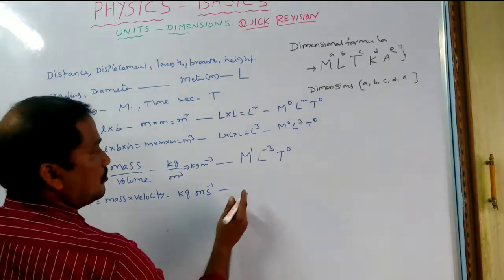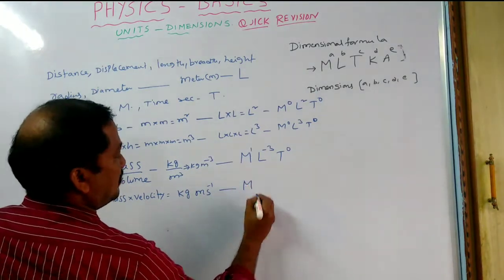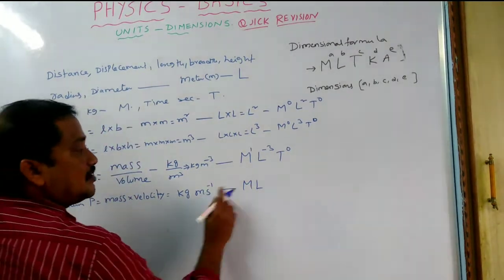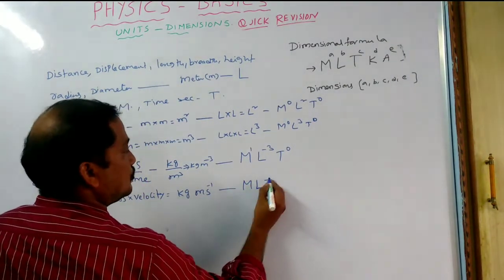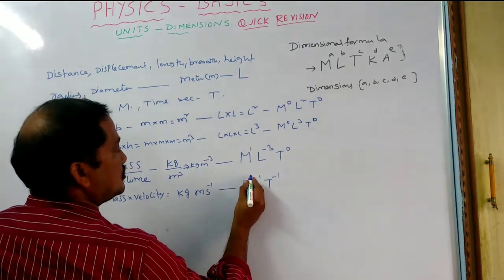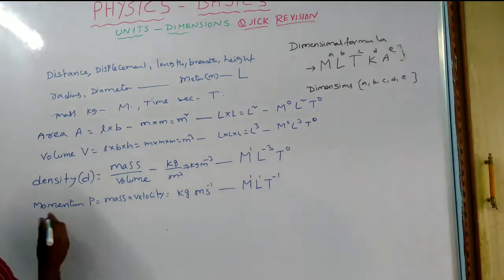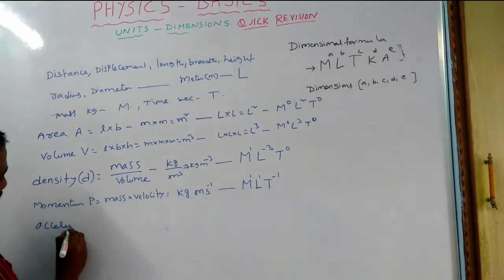That means the formula for this will be: kg means capital M, meter means capital L, second means time, capital T, so T power minus 1. This is M power 1, L power 1. This is the dimensional formula of the momentum. Next will be acceleration.